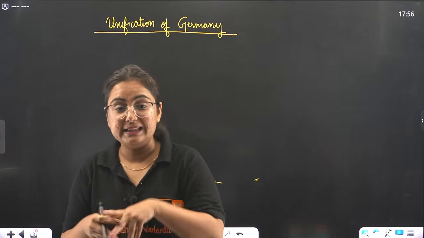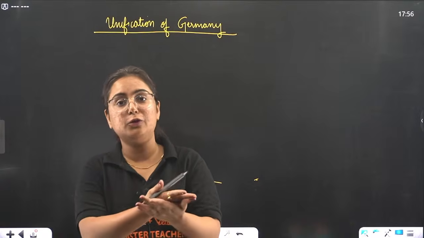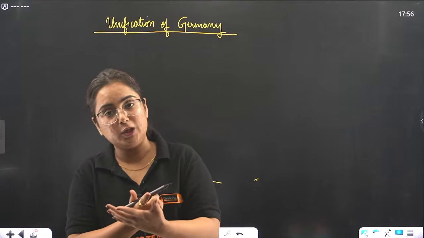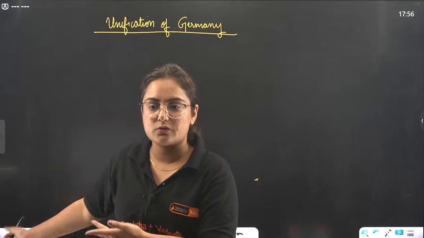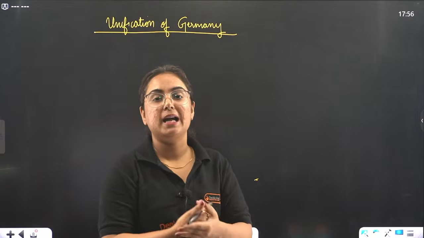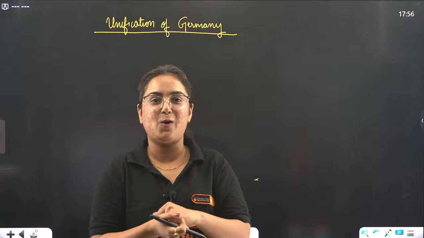Then again they came together in the Frankfurt Parliament. Again they tried to unite. They failed. We just saw that, right? Now they will come back and unite what?